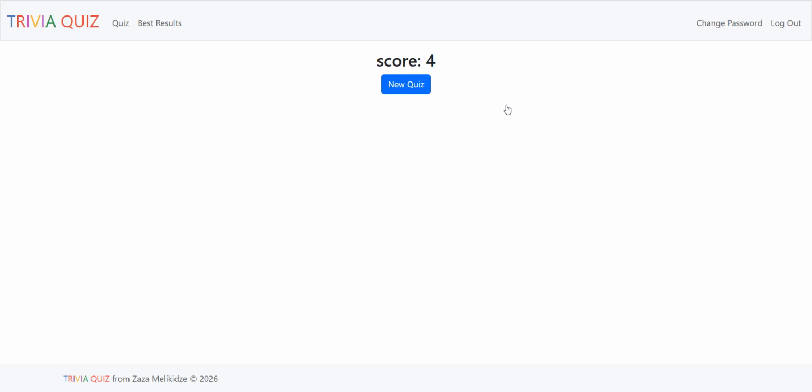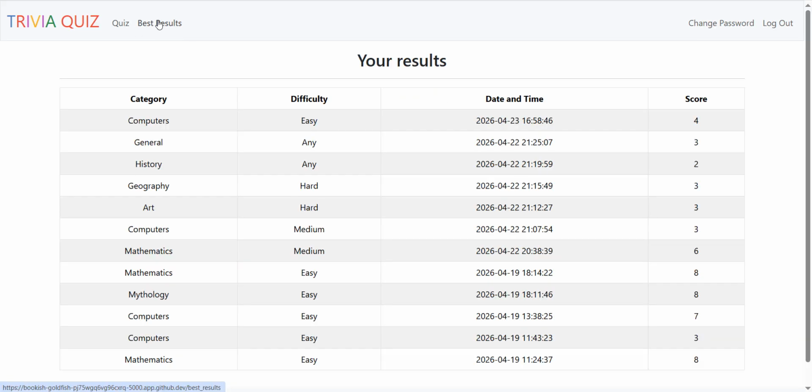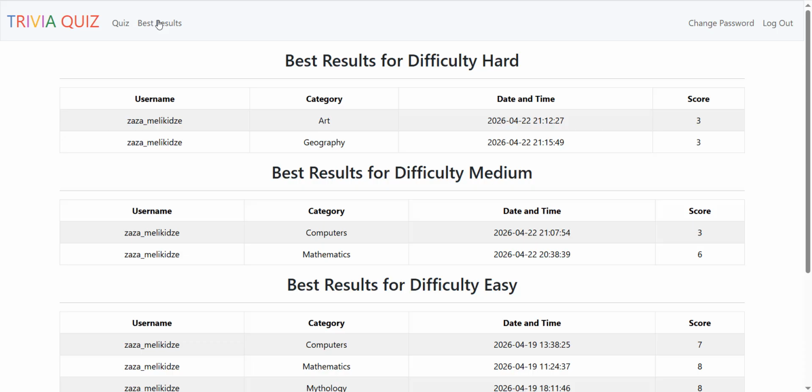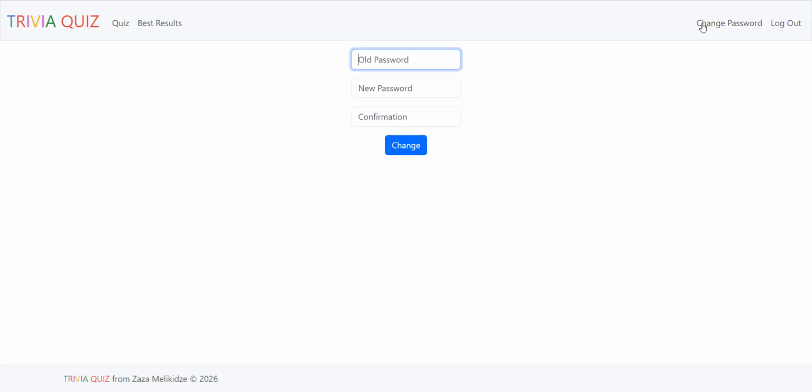When we are done, application displays our score, stores it in database, and inserts our result in results table on the home page. In best results section, we see the best overall results for each category and difficulty. Here, users can change their passwords and finally log out.